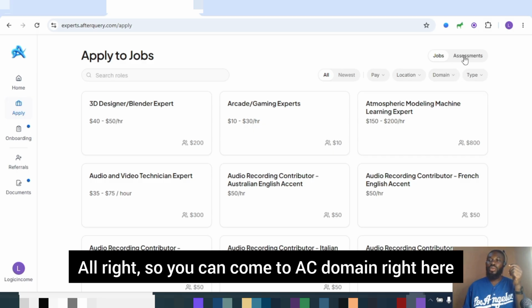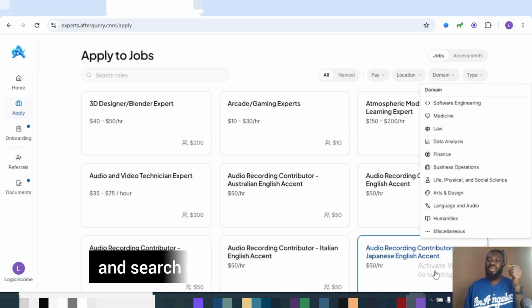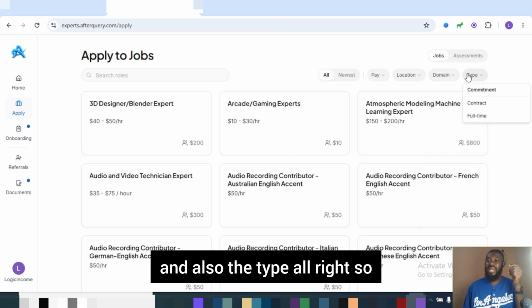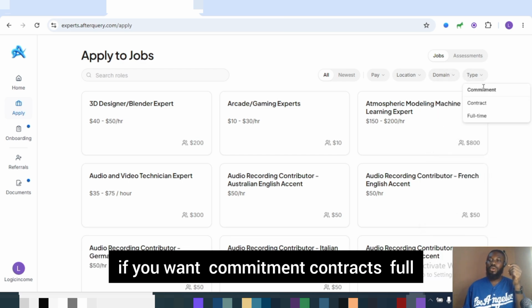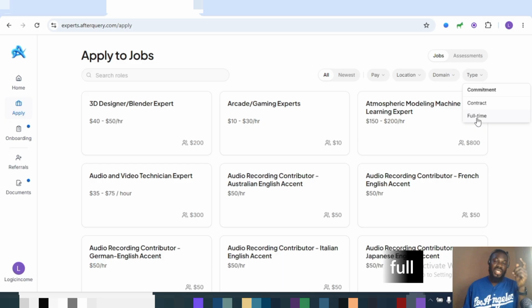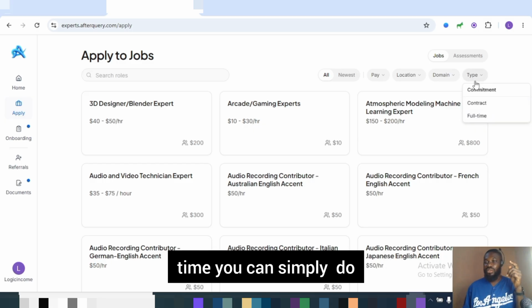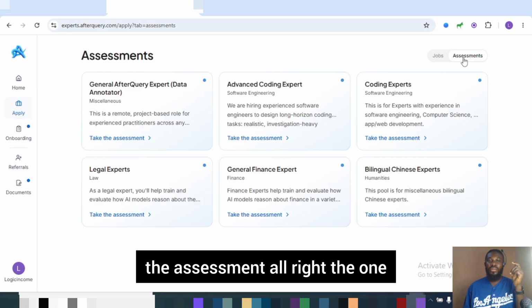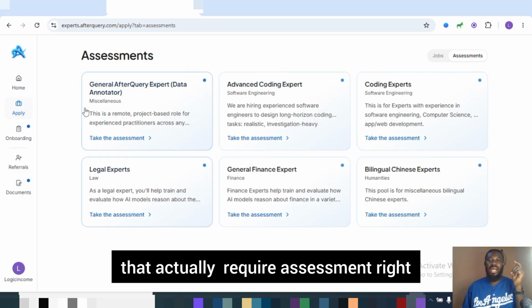All right, so you can come to where you see domain right here and search for anyone you are interested in. And also the type. If you want commitment, contract, full time, you can simply do that right there. So you can check this out. The assessment, the ones that actually require assessment right there.